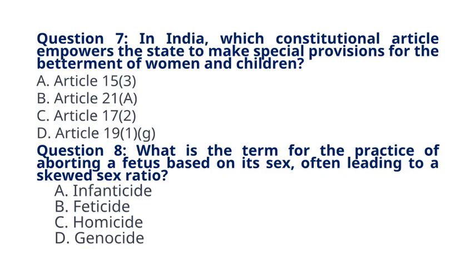Question 8. What is the term for the practice of aborting a fetus based on its sex, often leading to a skewed sex ratio? A. Infanticide. B. Feticide. C. Homicide. D. Genocide. The correct answer to question 8 is option B. Feticide. Explanation: feticide refers to the act of aborting a fetus.